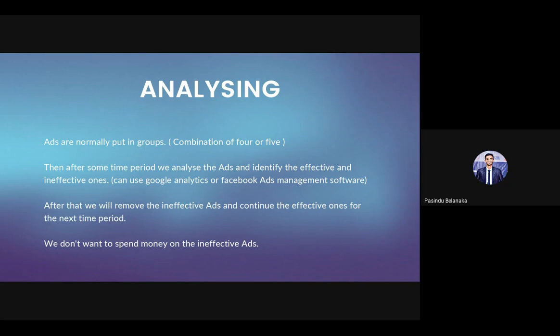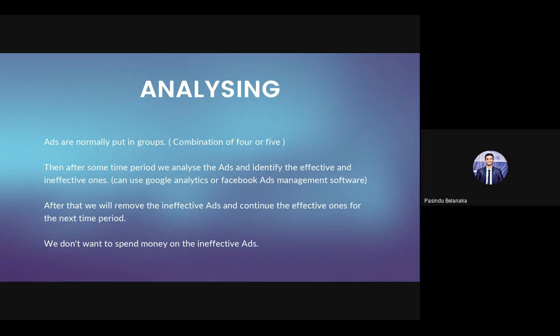Because let's say the most creative advertisement is the one that will be able to grab most of the people. So if one of the advertisements is failing to attract people, we should not let it run through another week, because we have to then pay for that other week as well.